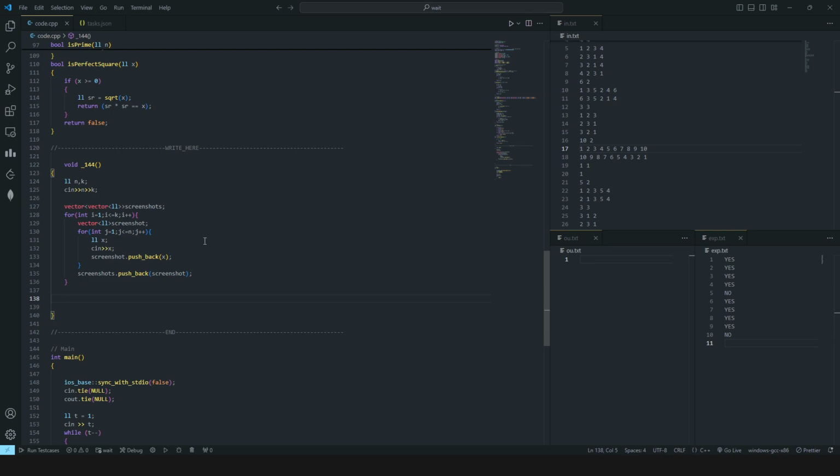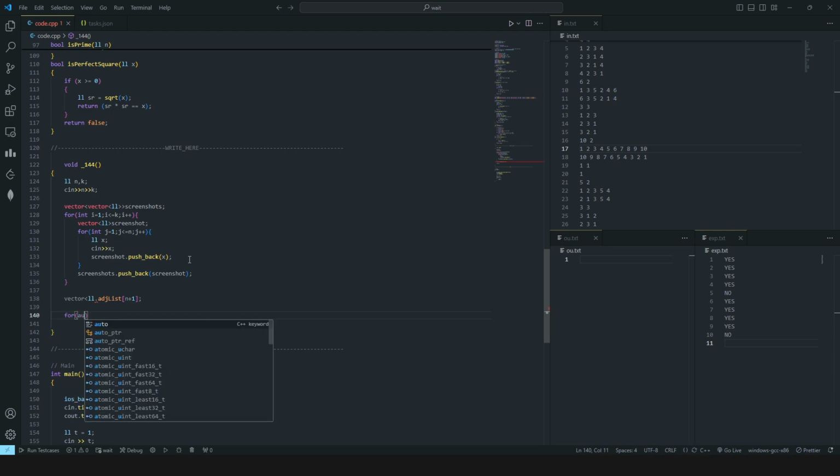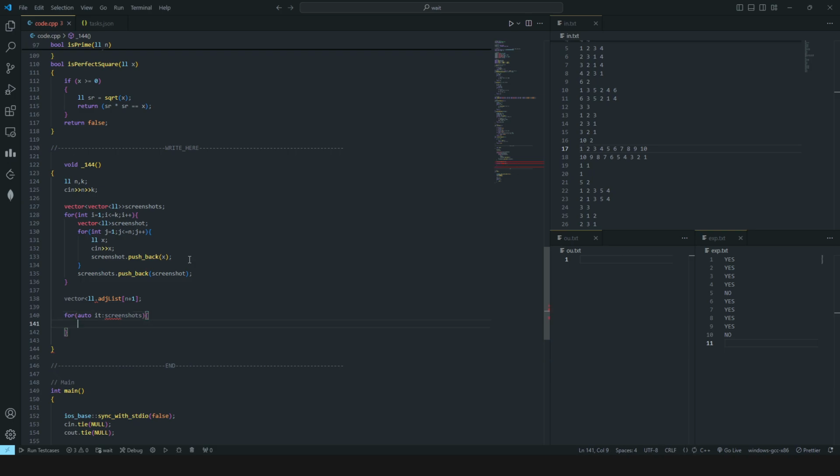So what we want to do now is construct the graph using this input, right? For this we will be using an adjacency list. I will be using one based indexing here also, and we will be iterating through each of the screenshots that is present in this bigger screenshots. So this it represents a screenshot. Small typo here.